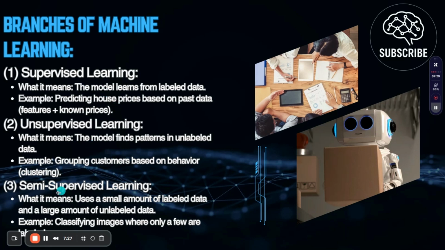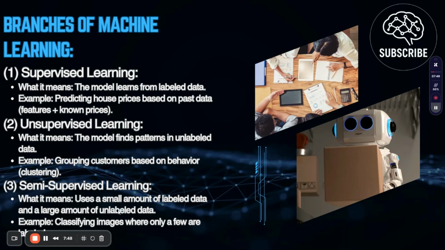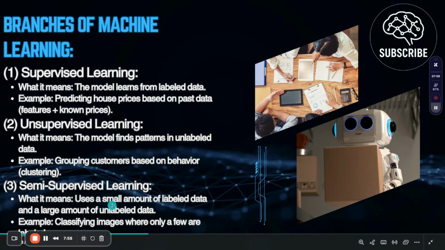Now we have another one, which is semi-supervised learning, half of them exactly. What it means is that it uses a small amount of labeled data and a large amount of unlabeled data. So this is a composition of both supervised and unsupervised learning, but in this branch we use a small amount of labeled data, meaning just a small amount of supervised learning and a large amount of unsupervised learning. Okay, an example is classifying images where only a few are labeled, etc.